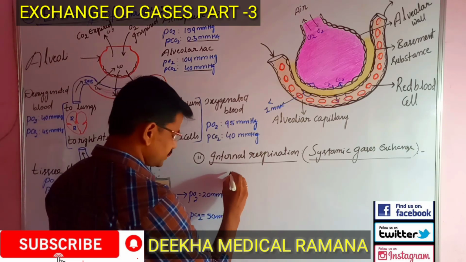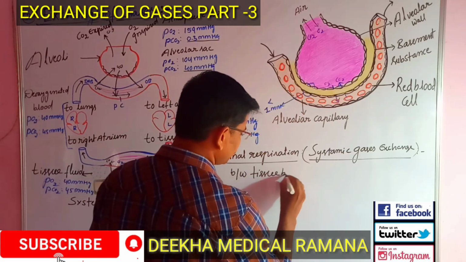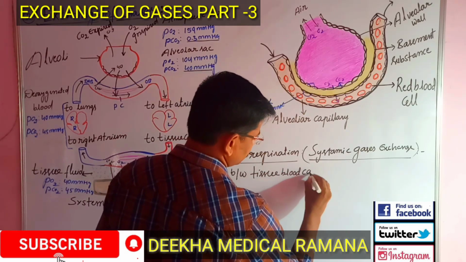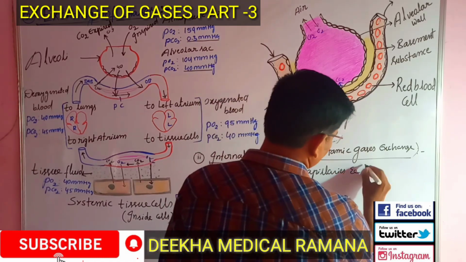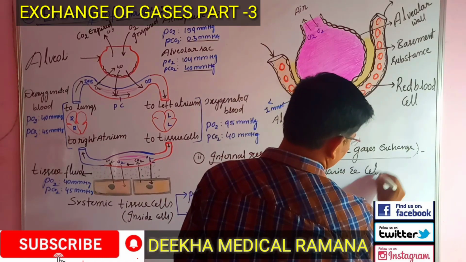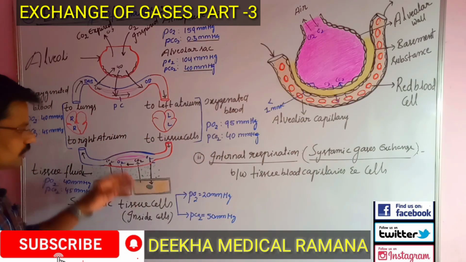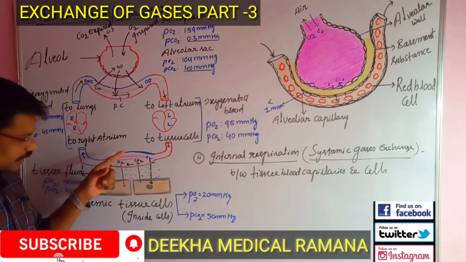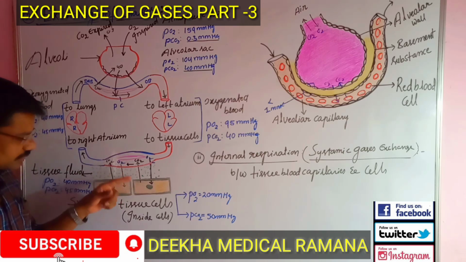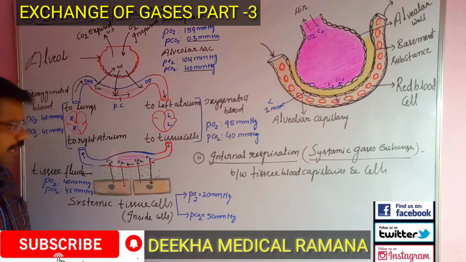So the exchange of gases between tissue blood capillaries and cells, right? So in this we are going to explain how the exchange of gases takes place between the capillaries and body cells, and how the carbon dioxide exchanges from the body cells to capillaries, right?